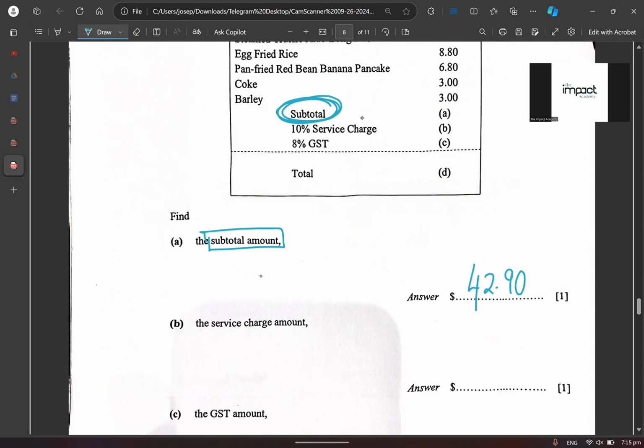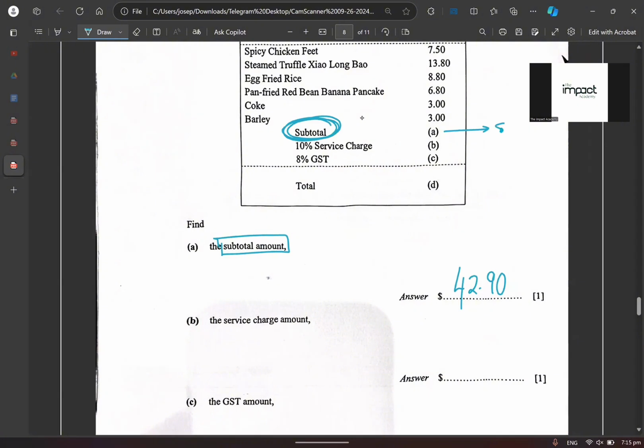Okay, and then after that, what happens? What is the question asking us to find? So this one is done, right? This is $42.90, true? Okay, what is this? Very good.